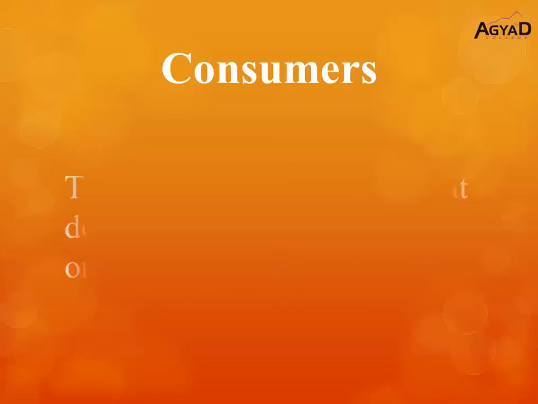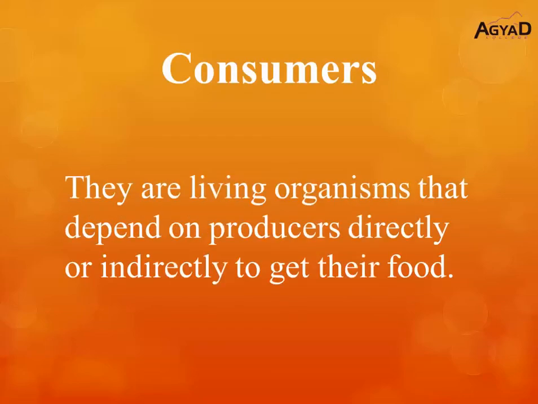The second type of living organisms are consumers. Consumers are living organisms that depend on producers directly or indirectly to get their food.